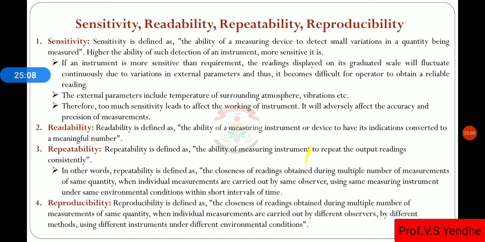Then repeatability is the ability of measuring instruments to repeat the output readings consistently. Then reproducibility. Repeatability and reproducibility are similar terms, but the difference is that in the case of repeatability, we are using the same observer, same instrument, same environmental conditions for a short interval of time.